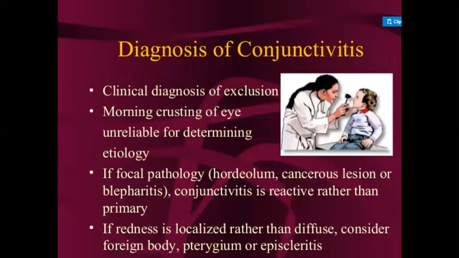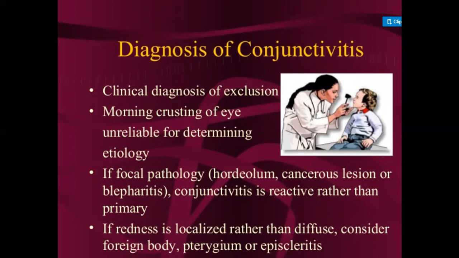Then what is the diagnosis of conjunctivitis? The clinical diagnosis: occlusion, morning crusting of the eye. During the morning, the patient has crusting of the eye. Then it is unreliable for determining etiology. If there is focal pathology, hordeolum, or a cancerous lesion, or blepharitis, these are all things that can occur.